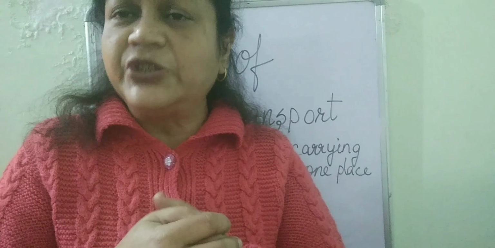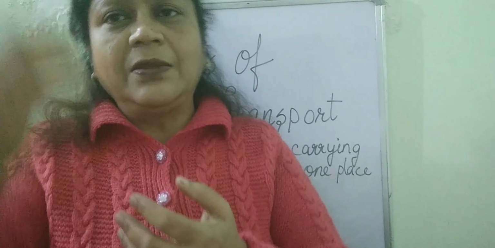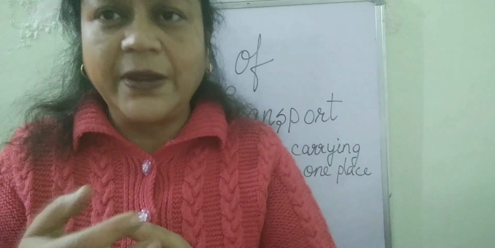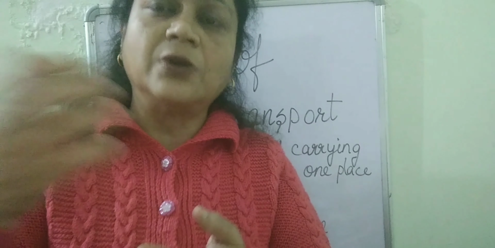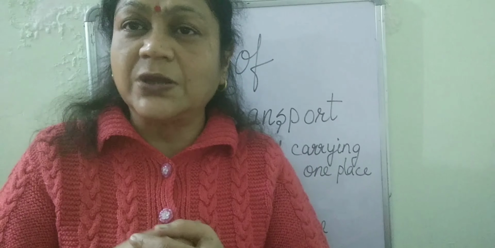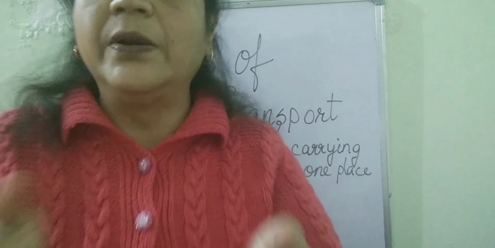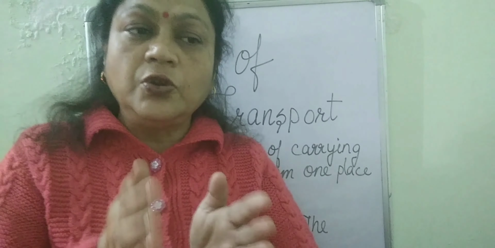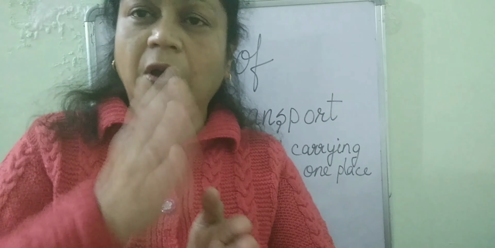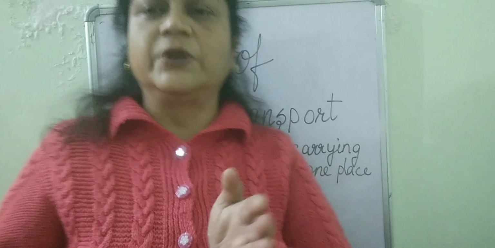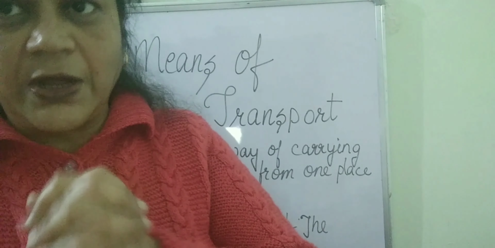You eat chips, you eat Maggi. This is not made in Kanpur. It is made in a factory that is somewhere else. From there, they are brought through trucks or trains, whatever their means of transport may be, to Kanpur, and over here they are sold. So not only people, goods are also transferred from one place to another with the help of different means of transport.